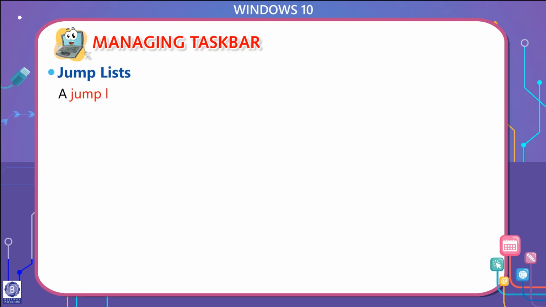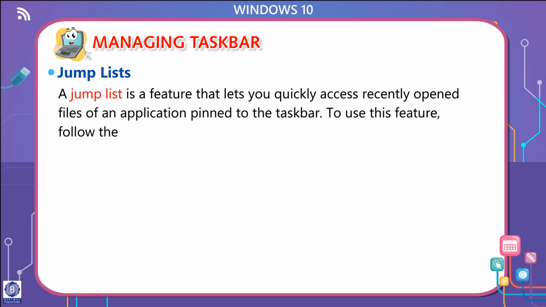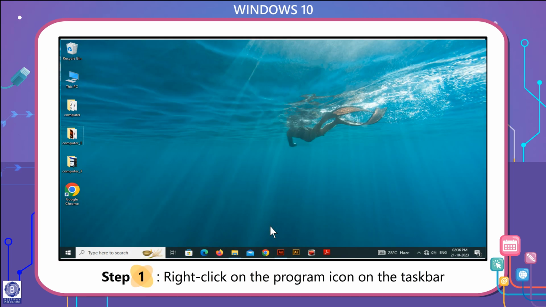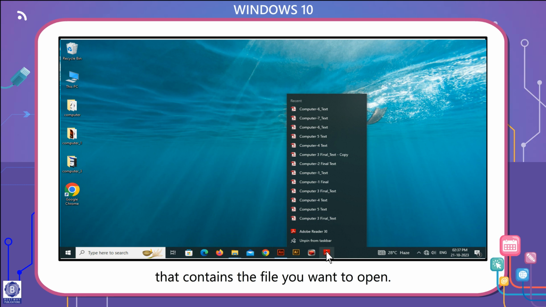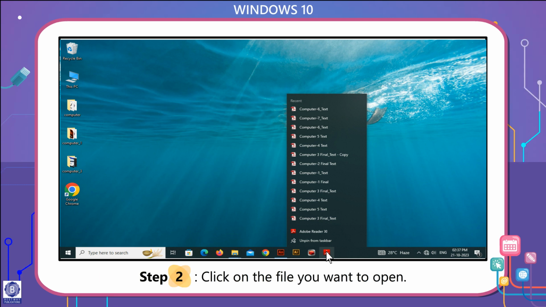Jump lists. A jump list is a feature that lets you quickly access recently opened files of an application pinned to the taskbar. To use this feature, follow these steps. Step 1. Right-click on the program icon on the taskbar that contains the file you want to open. A list of recently opened files within that program appears. Step 2. Click on the file you want to open.